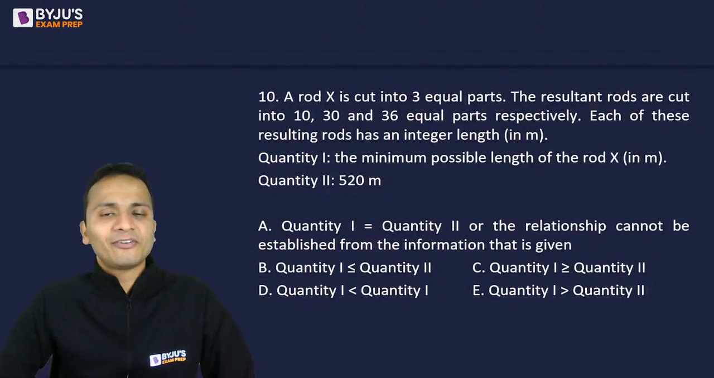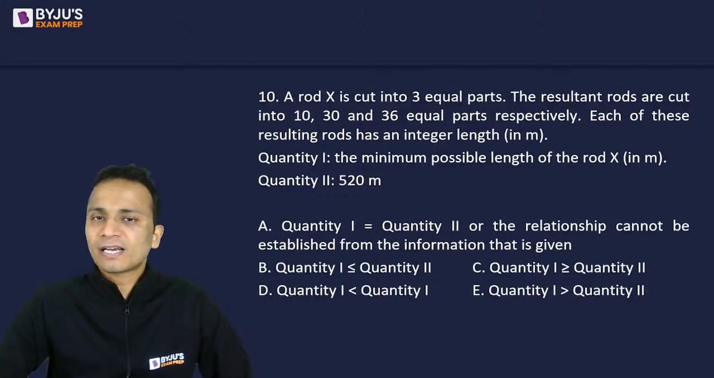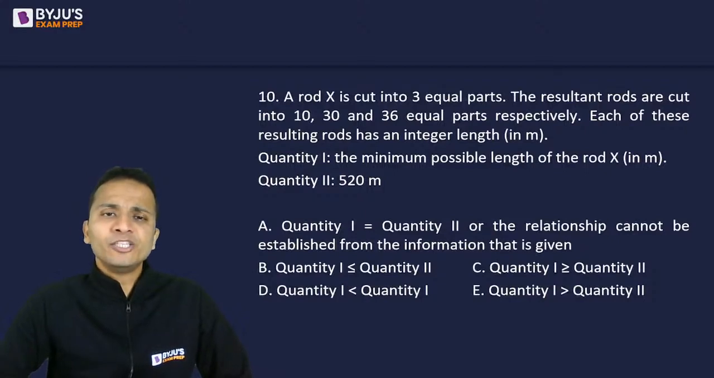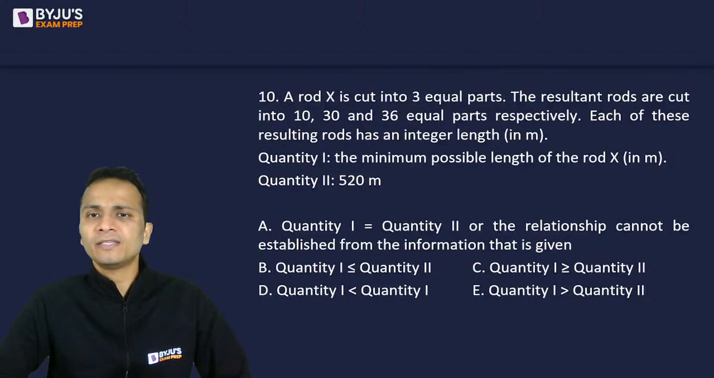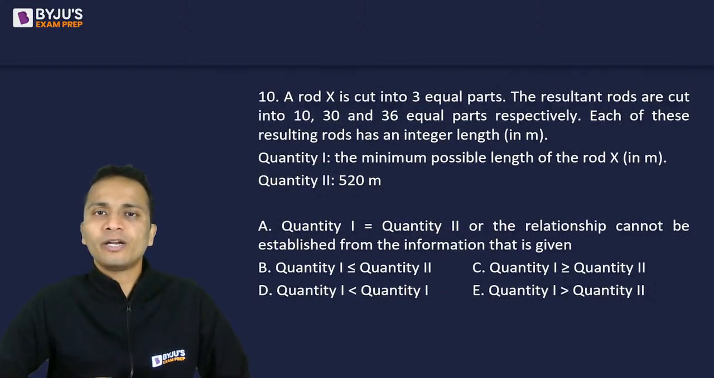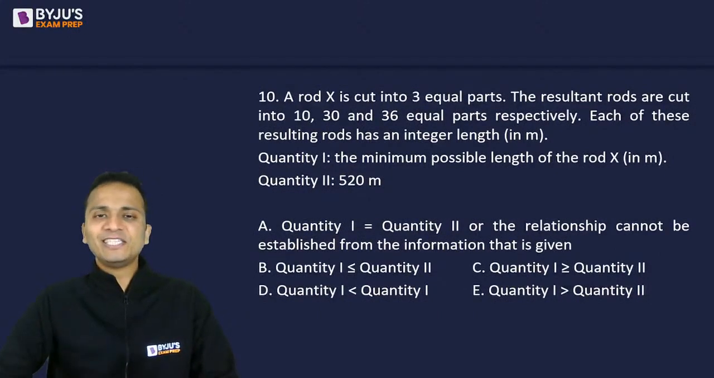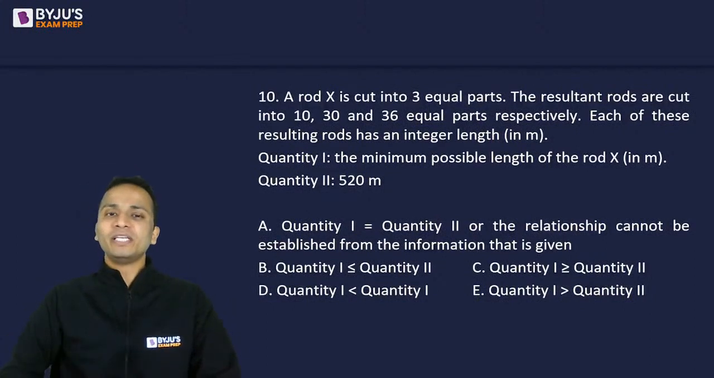Wow, interesting question. A rod X is cut in 3 equal parts. The resultant rods are cut into 10, 30 and 36 equal parts respectively. Each of these resulting rods has an integer length in meters. So now quantity 1 is the minimum possible length of rod X. So original rod था in terms of meters, and quantity 2 is 520 meters. So out of these two you'll have to find out कौन सा वाला quantity ज़्यादा होगा.